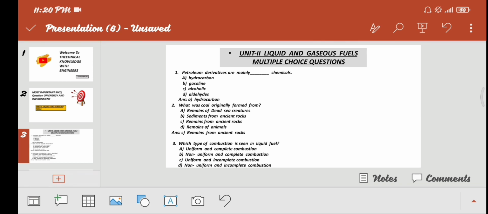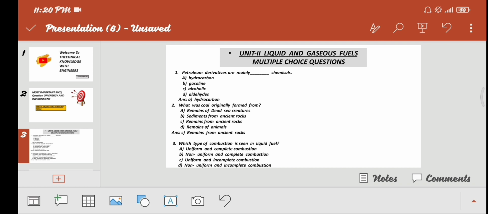Second, what was coal originally formed from? A. Remains of dead sea creature. B. Sediments from ancient rock. C. Remains from ancient rocks. D. Remains of animal. Option C is correct. Remains from ancient rock.